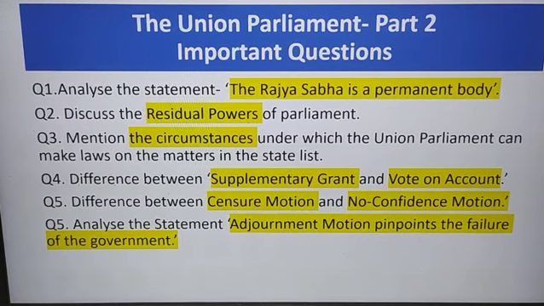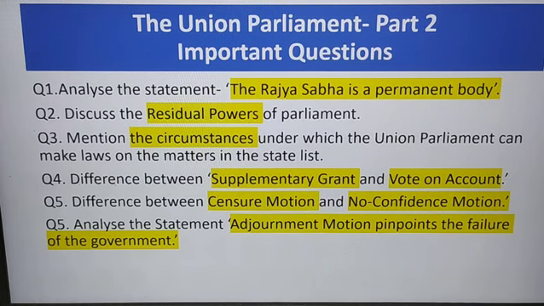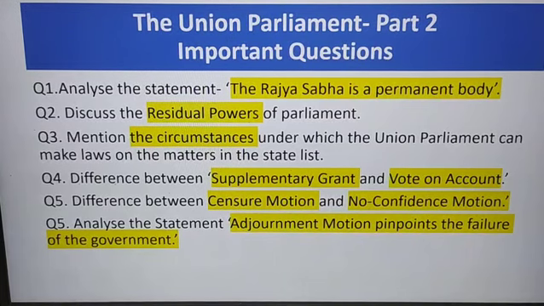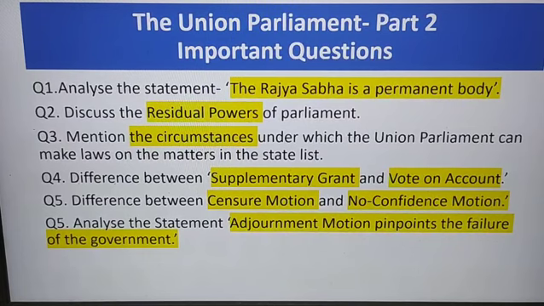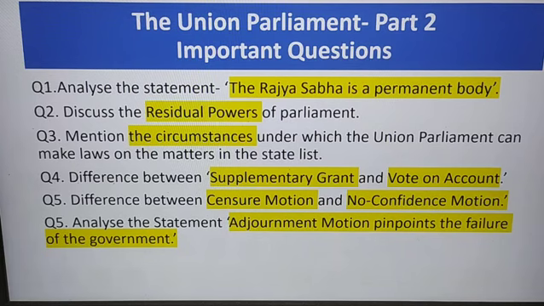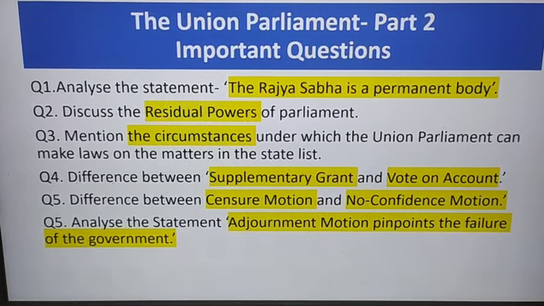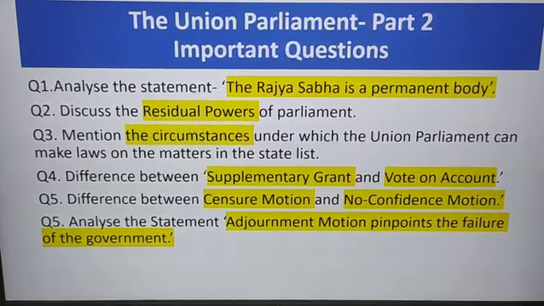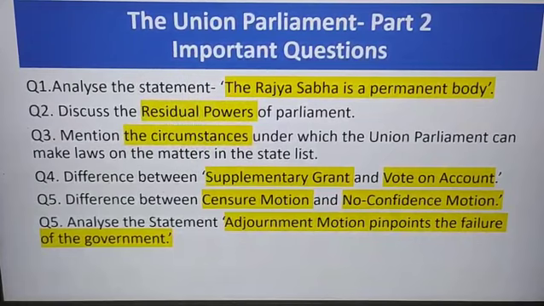Now discussing the second question: discuss the residual power of Parliament. Before understanding this, we need to know what residual powers are. The word residual means leftover or remaining. So these are subjects that remain after dividing all the powers of the legislature. We know that there are three lists, the union list, state list and concurrent list, within which the different subject matters on which legislation has to be done are divided. However, the matters which are leftover and not included in these three lists, where will they go?